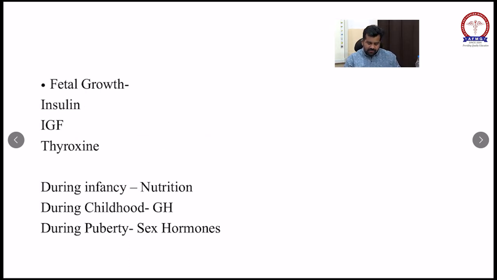So what is important? We will write the important points in the graph itself. First of all, remember, this is the general growth. This general growth is normally an S-shaped curve. So remember, important MCQ: general growth is an S-shaped curve.